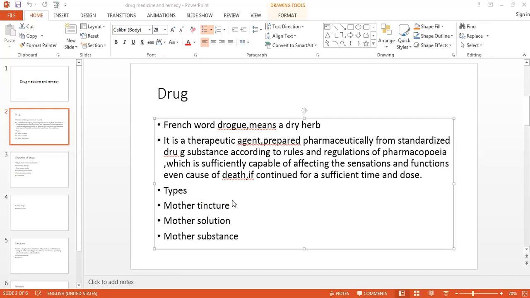Now, what are the symbols that we are using for mother tincture, solution and substance? And second is in which classes we are preparing tincture, solution and substance. So again, I am repeating the question: what are the symbols that we are using for tincture, solution and substance, and in which classes we are preparing them.